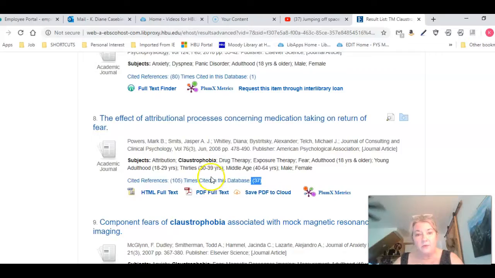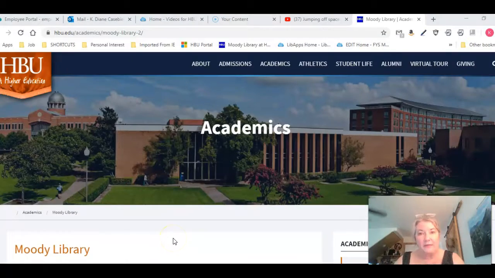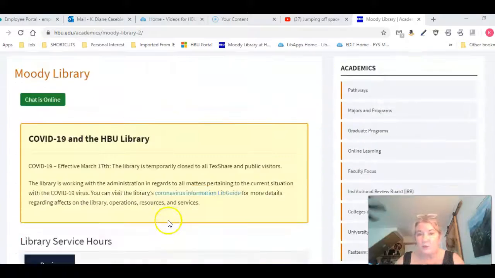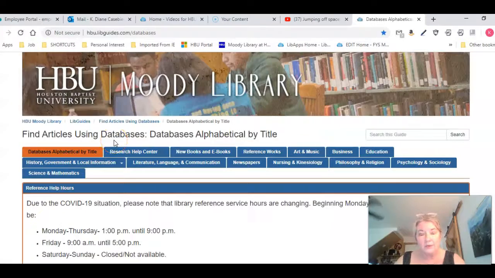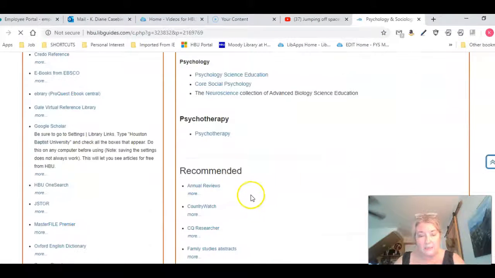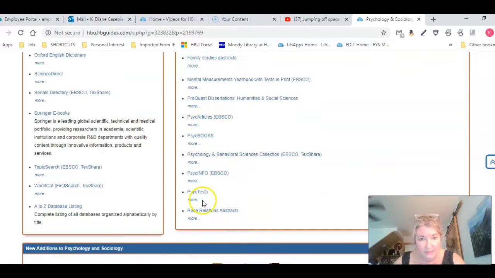Okay, so like I said, you can either go straight to the library's homepage. So I click back to the library homepage here and scroll down the databases, and you can look for those two databases under psychology. We talked about using PsycArticles, which is right here, and then we also talked about using PsycInfo. And I used PsycArticles, and then I went to the Choose Databases on the top and switched over to PsycInfo because they're made by the same company, so I can do that.